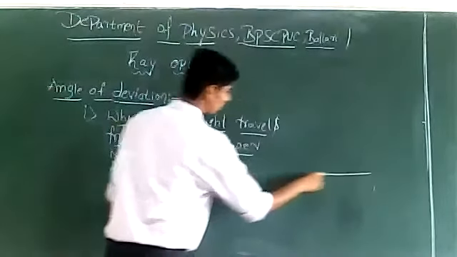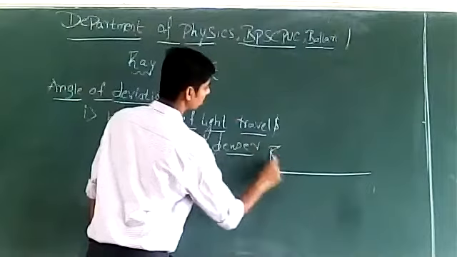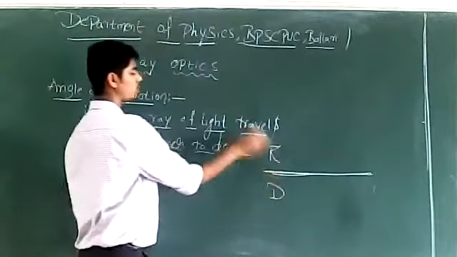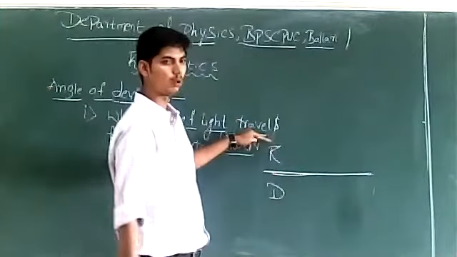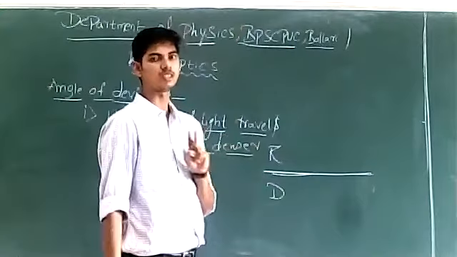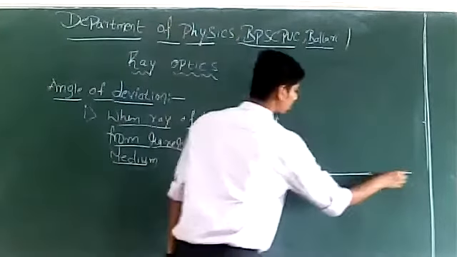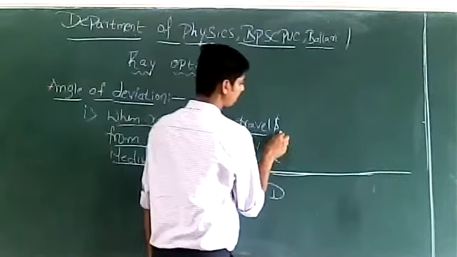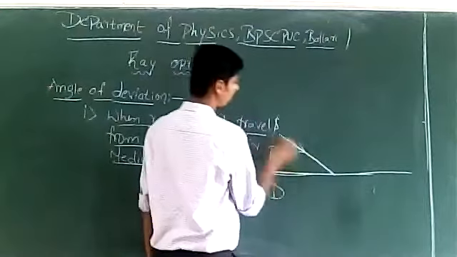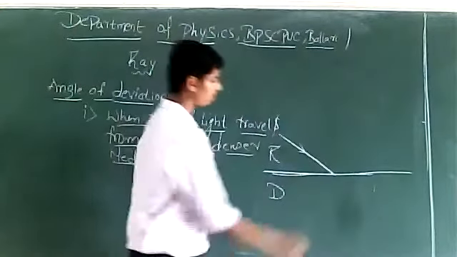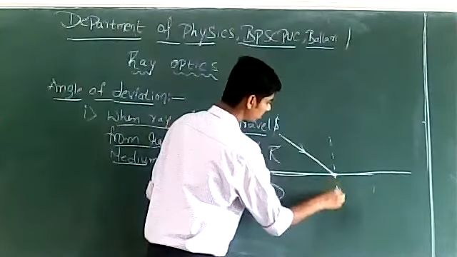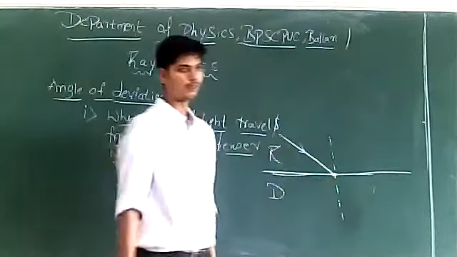Suppose this is a surface that separates two media. The medium that is above this line is the rarer medium, and the medium that is below this line represents the denser medium. Let us suppose this is a ray of light traveling from rarer to the denser medium. At the point of incidence, we will draw a normal. See, this is the normal drawn at the point of incidence.